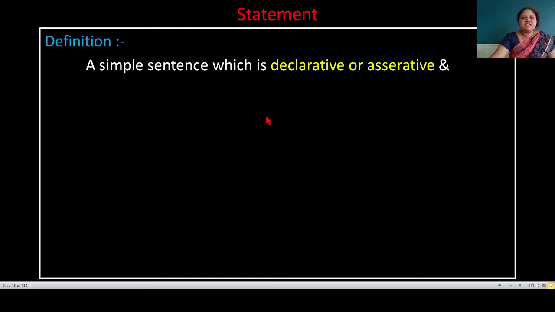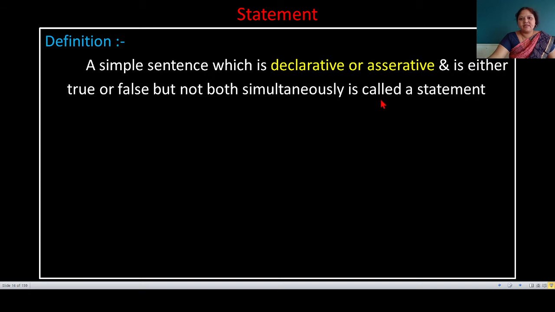Next point, statement. The definition of a statement is: a simple sentence which is declarative or assertive and is either true or false but not both simultaneously is called a statement or proposition. Statement is also called proposition, and assertive sentence is called declarative sentence. A simple sentence which is declarative or assertive is called a statement, and a statement is either true or false but not both simultaneously.